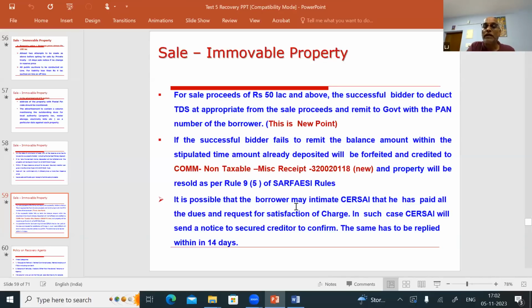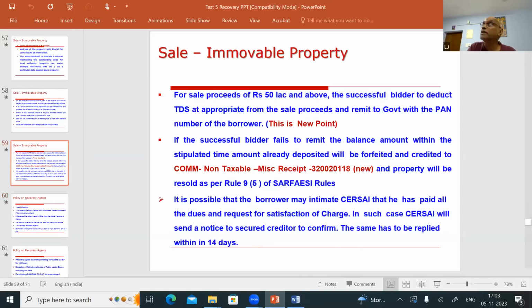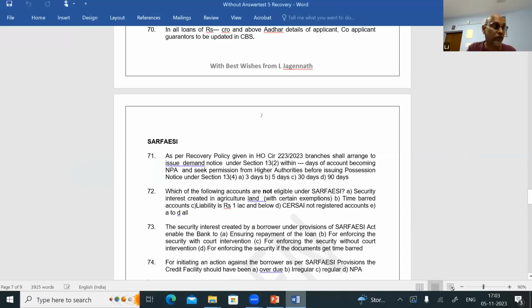So it is possible that the borrower may intimate CERSAI that he has paid all the dues and request for satisfaction of charge. In such cases, CERSAI will send a notice to the secured creditor to confirm. The same has to be replied to within 14 days. Now let's see the questions, sir. And then mostly our time will be coming. So SARFAESI. Okay. Now we have seen the PowerPoint presentation. In depth, we have seen the SARFAESI. Now by answering the questions, you should get a lot of confidence. Okay. So SARFAESI questions. Question number in my test paper, question number 71 onwards.